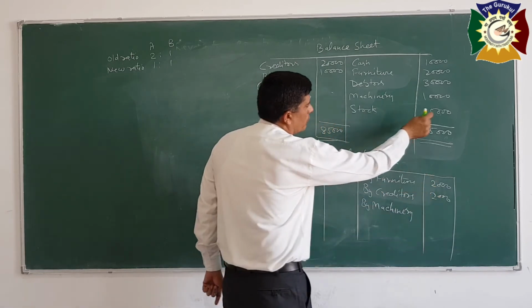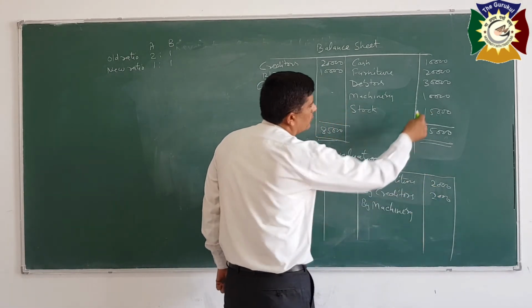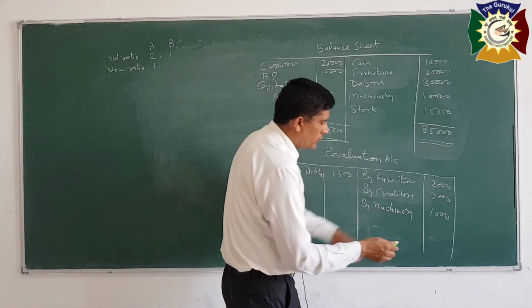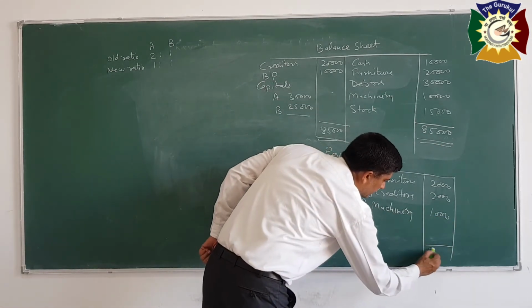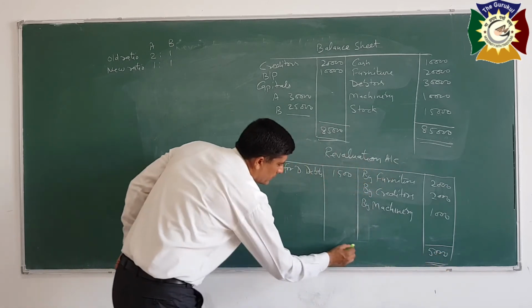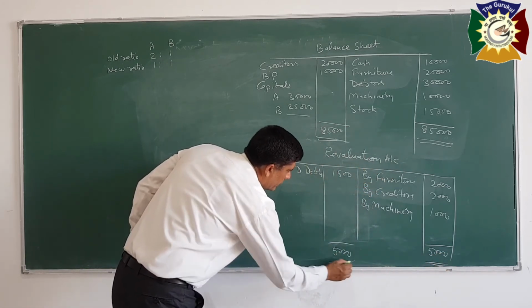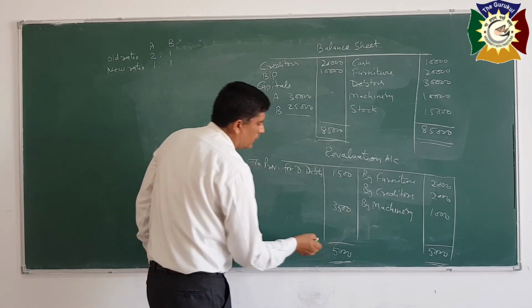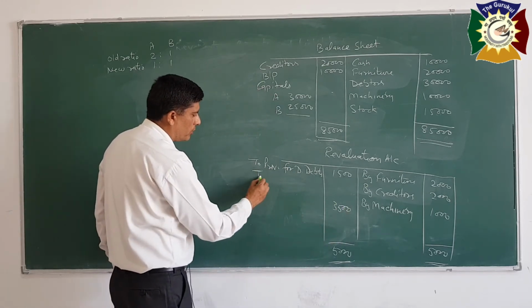10% of 15,000, machine 10,000, that is 1,000. To balance it, credit total is more, write here 5,000, write the same total here 5,000. Deduct 1500, that will be 3500. So this is the profit on revaluation.